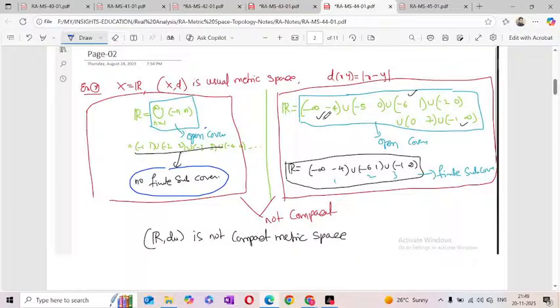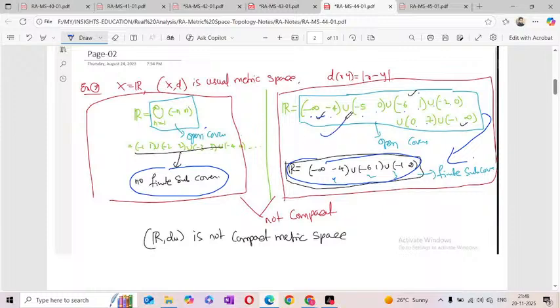I'm taking one more cover. One more cover means minus infinity to minus 4, minus 5 to 0, and minus 6 to 1, and minus 2 to 0, and 0 to 7, and minus 1 to infinity. So in this one, 1, 2, 3, these three sets are enough to cover the real numbers. So this open cover has a finite subcover. But observe here, not every open cover has a finite subcover.